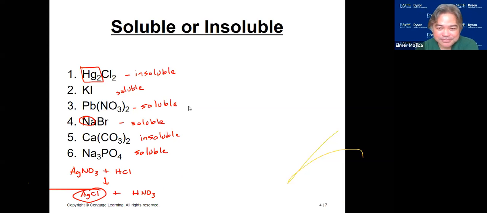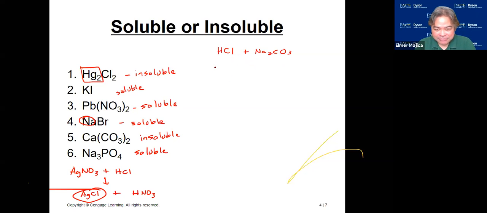Now the next one, this is HCl and Na2CO3. How are we going to do the reaction here? We just exchange the positive and the negative ions.